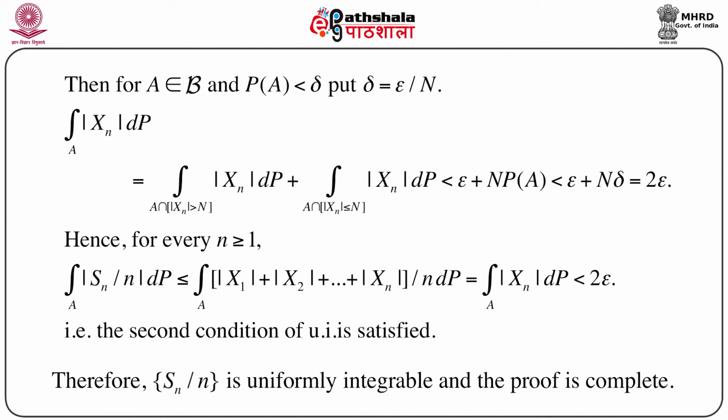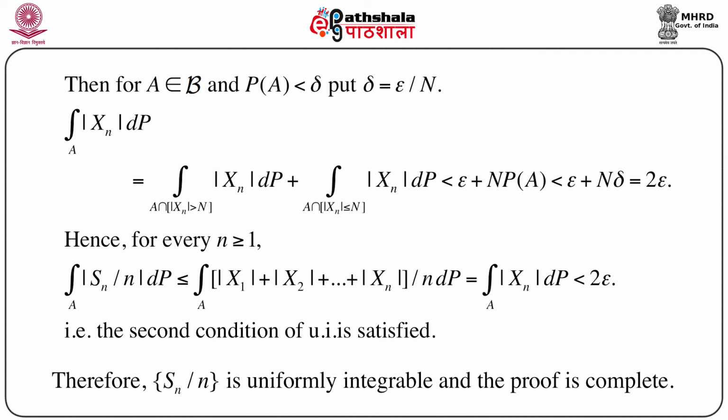Hence this is true for every n greater than or equal to 1. So for every n, the integral of |Sn/n| dP over A, we can split this modulus of Sn, that is the summation of Xi, as less than or equal to the summation of |Xi|, and we have the left hand side, the integral of |Sn/n| dP over A, less than or equal to the integral of (|X1| + |X2| + ... + |Xn|)/n dP over A. And since they are all identically distributed, we can write immediately that this is exactly equal to the integral of |Xn| dP over A, which is less than 2 epsilon.